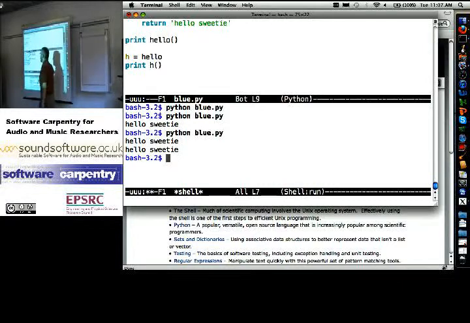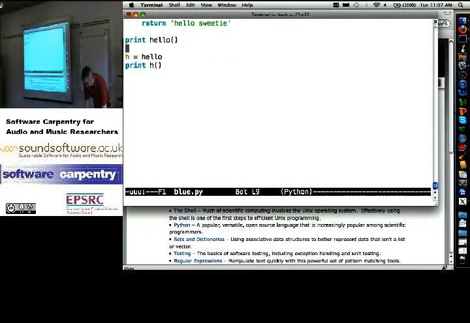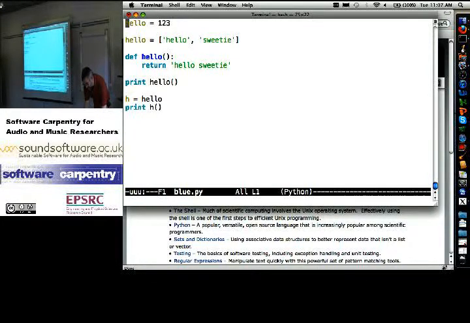Right? In Python, a variable just points at something. I don't have to tell you what it's pointing at. It can point at different kinds of things at different times. It's a name that points at something in memory. We're done. So it makes this kind of thing easier. Okay? So, let's have another look at what I just did.